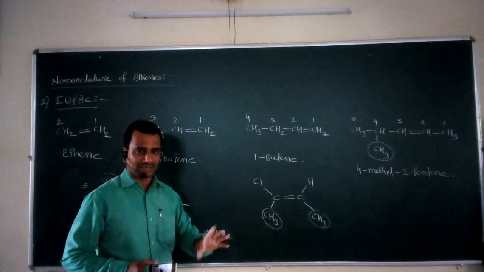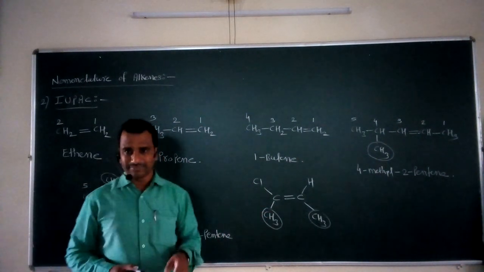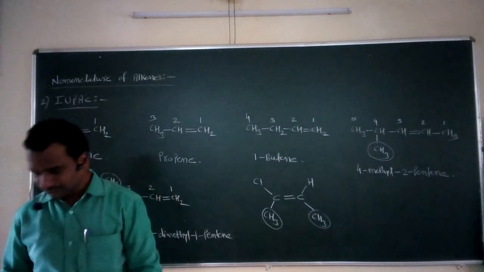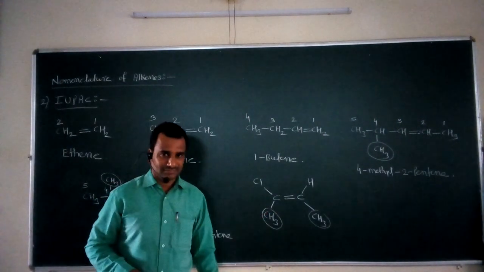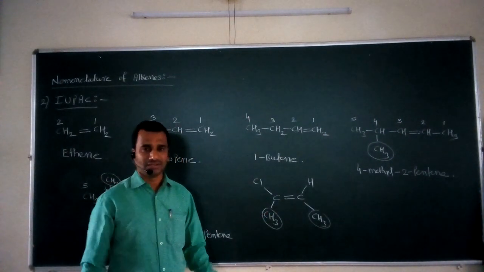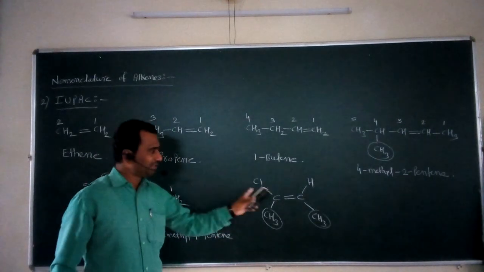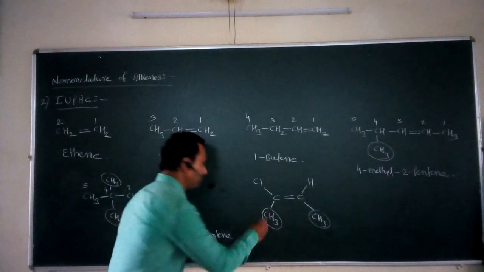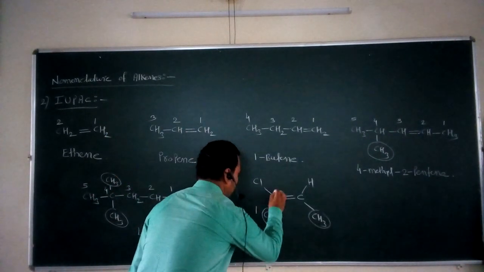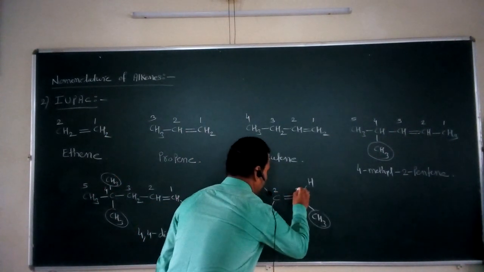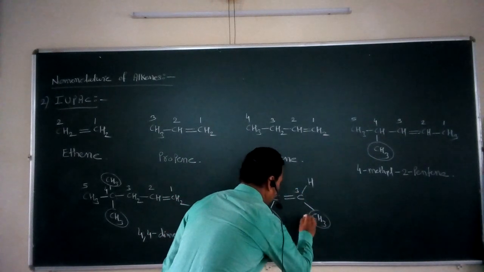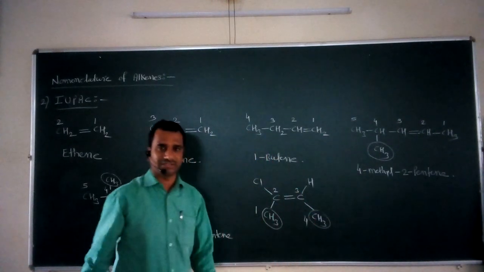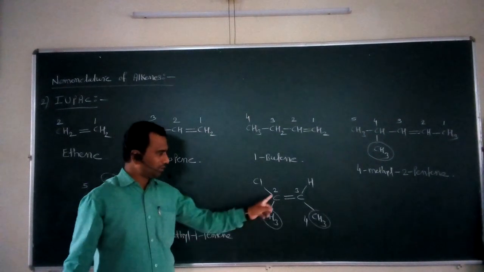The double bond gets the same number by either method, but this substituent must get the lowest number. So I give the numbering like this: carbon number 1, carbon number 2, carbon number 3, and this is carbon number 4.